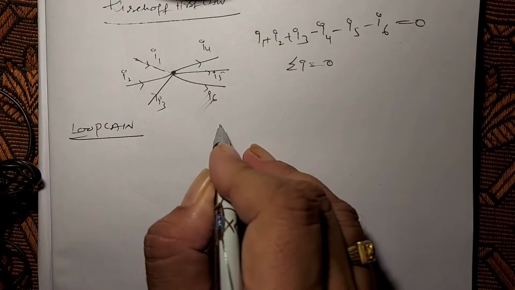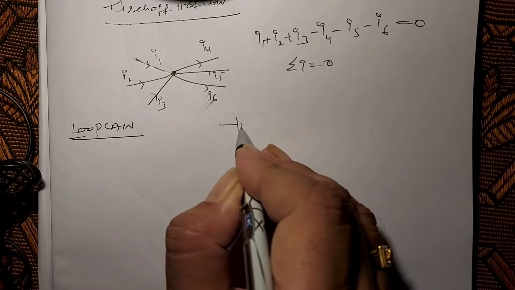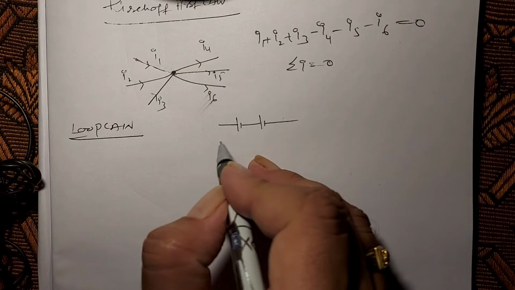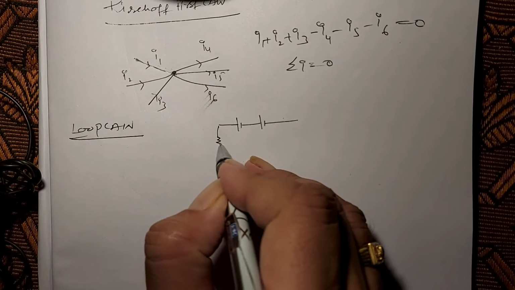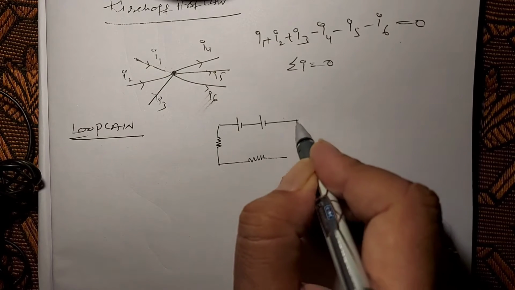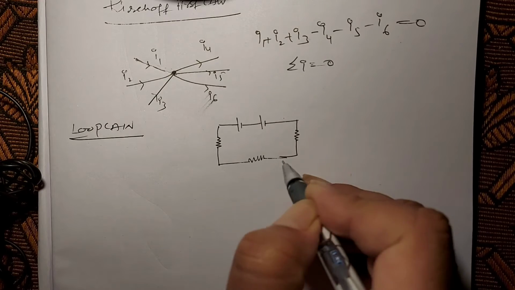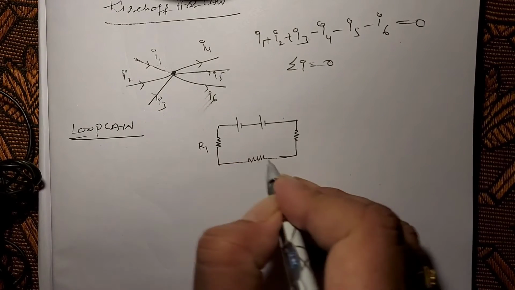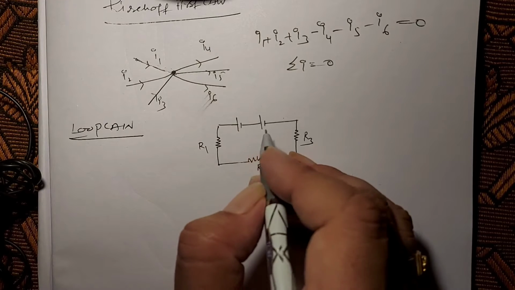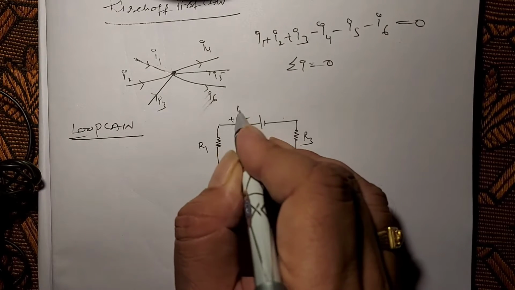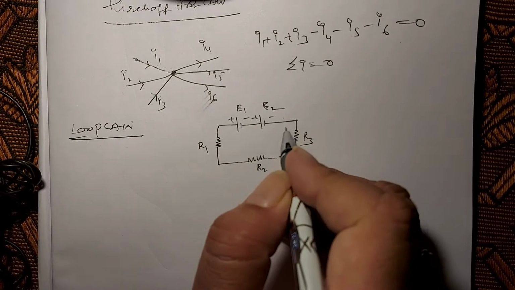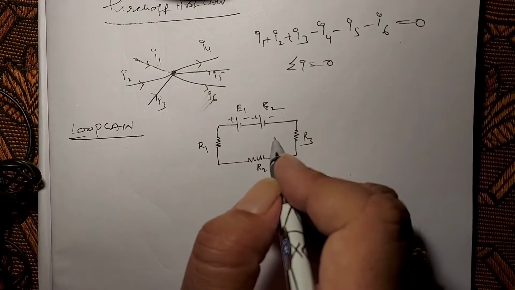So let us take one closed circuit. In this closed circuit, there are 3 resistances and 2 batteries. This is R1, this is R2, and this is R3. This is the EMF of the first battery, and this is the EMF of the second battery.